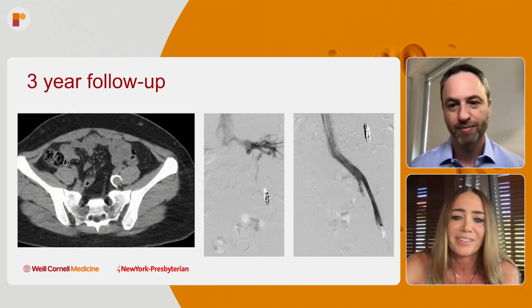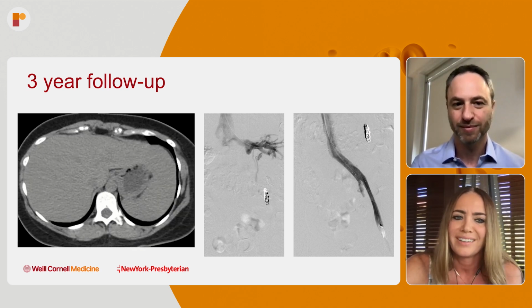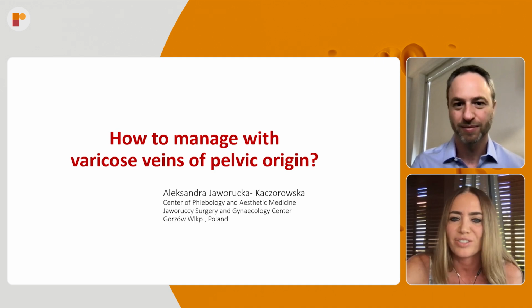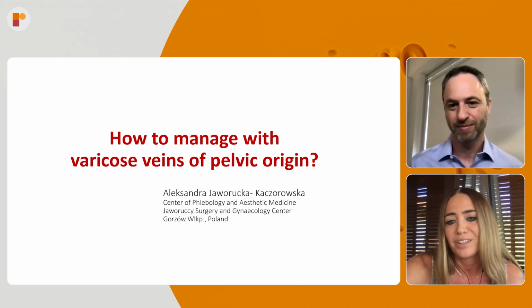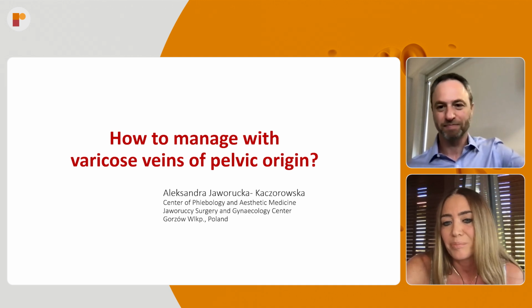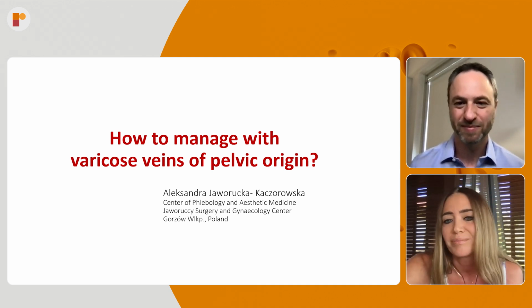Yeah, I agree with you. I think it should be our take-home message that even though she had a compression, she also had this incompetency in the ovarian vein, and we should always think about the less invasive treatment. So embolization first, because it may be helpful.